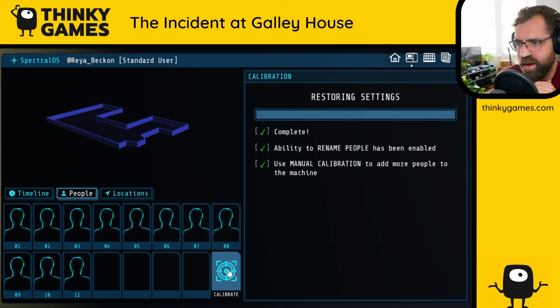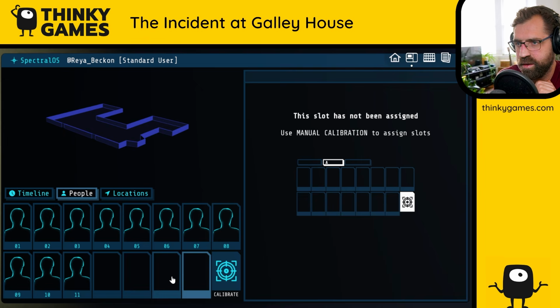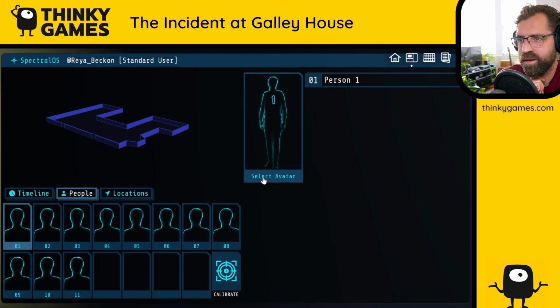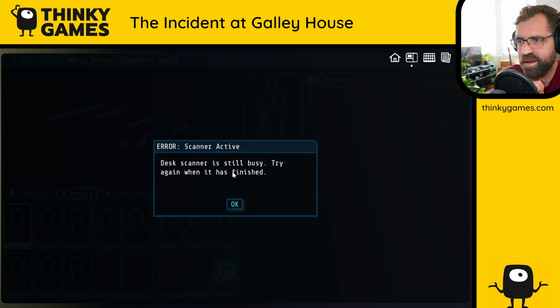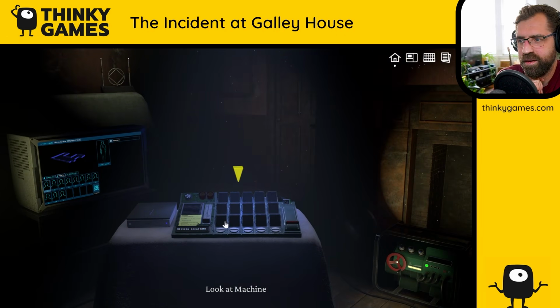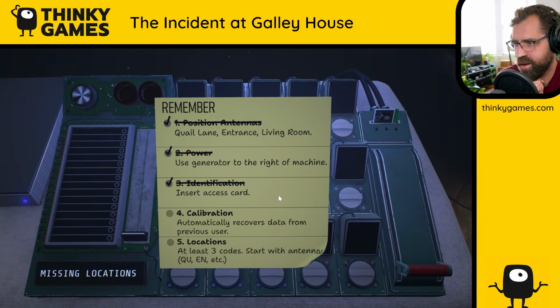Okay, so we have manual calibration. This slot has not been assigned. Use manual calibration to assign slots. Which maybe I don't do yet because I've not encountered any other people. Wow. Oh, I see. Okay, select avatar. Desk scanner is still busy. Try again when it is finished. Curious. Spectral OS. Can I head back to this now? I guess the calibration will be done, right? Yeah.